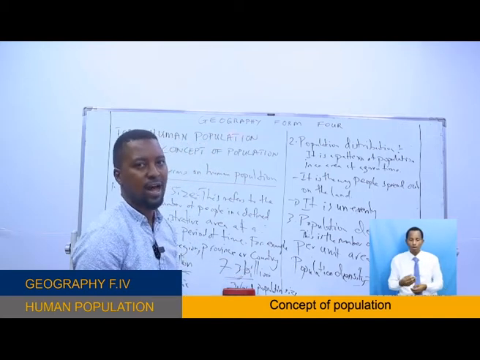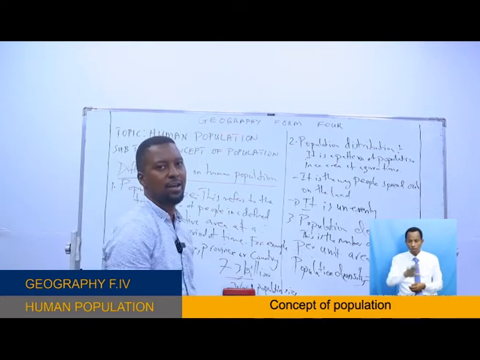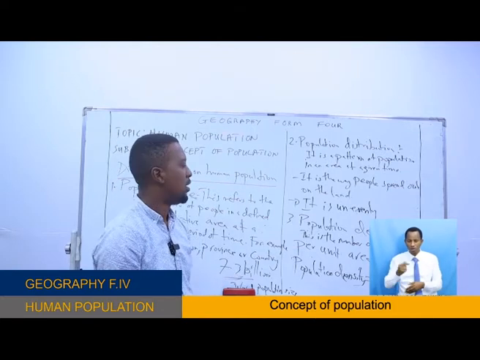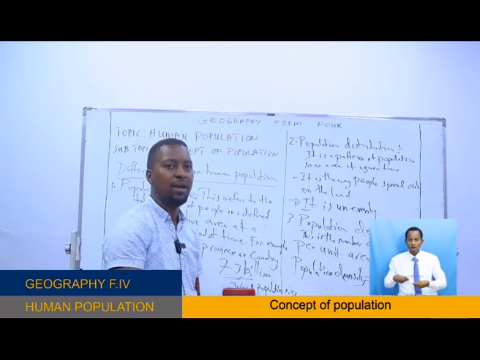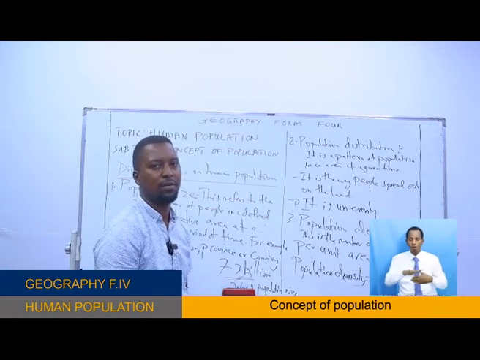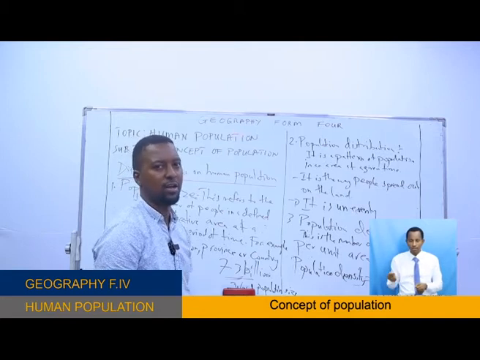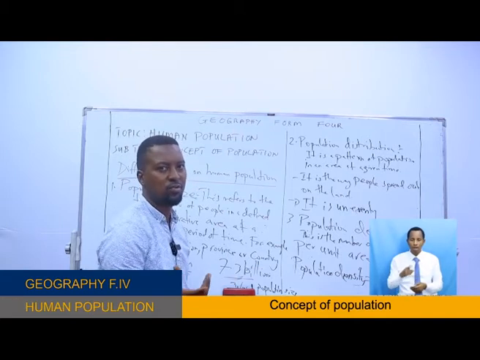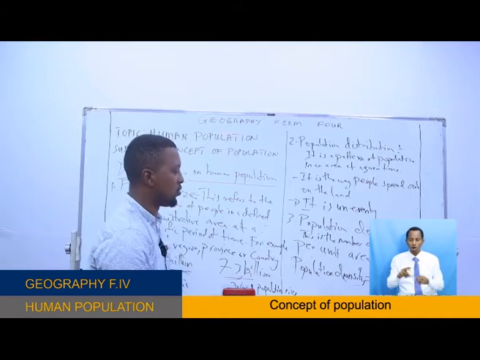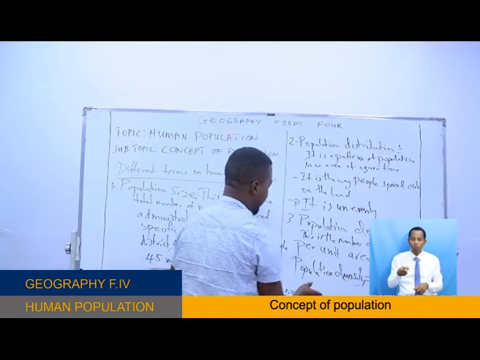So we can be given the population size of maybe Tanzania, then they give you the area in square kilometers of the country as a whole, and you will be asked to find population density. So this is a formula.